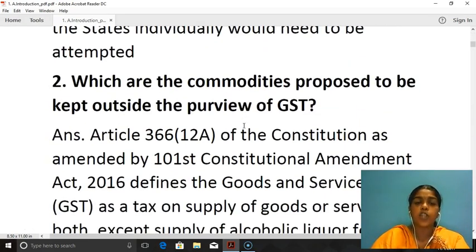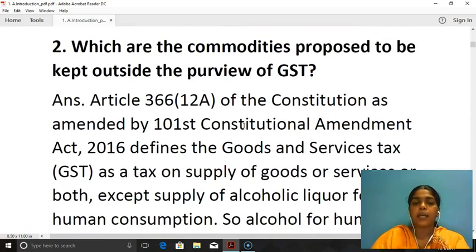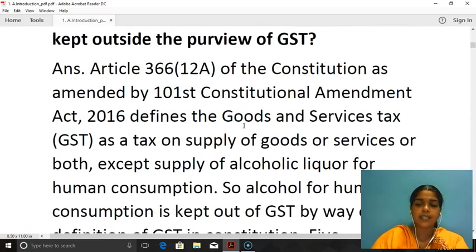Which are the commodities proposed to be kept outside the purview of GST? Why are some items proposed to be kept outside GST? The government is very conscious that certain items as of now should not come under GST, and some items permanently should not come under GST. There are two types of decisions which the government has taken. As of now, some items or transactions should not come under GST, and some transactions permanently should not come under GST.